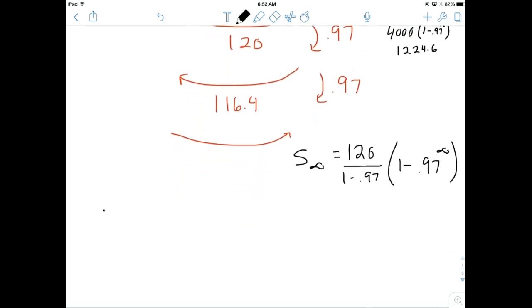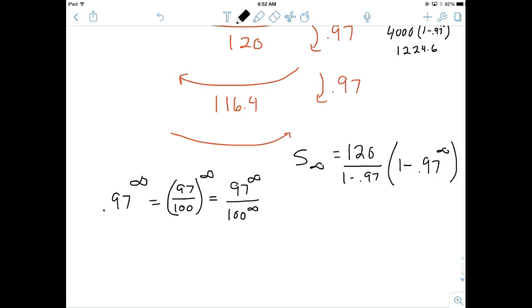What is 0.97 to infinity? Well, let's write it as a fraction. 97 over 100 to infinity, okay, which we could distribute. If infinity exists, why can't we distribute it? So we have 97 to the infinity over 100 to the infinity.